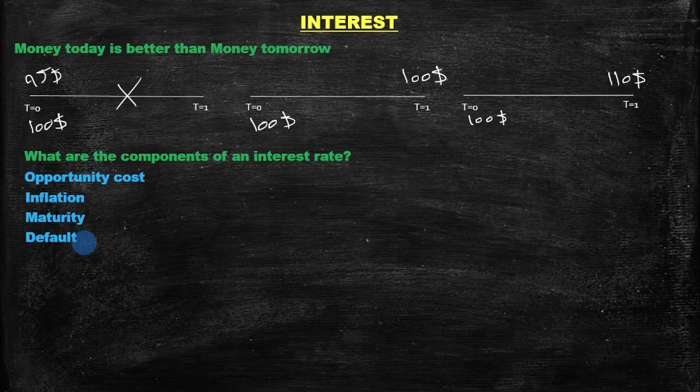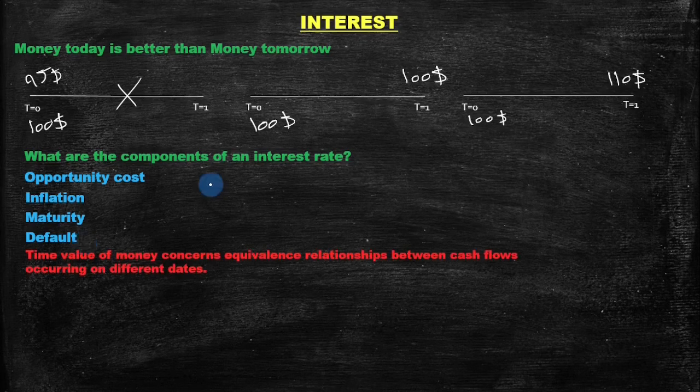Okay, great. So when you hear the words interest rate, now you know it is made up of all these different factors, different premiums. Time value of money concerns the equivalence relationship between cash flows occurring on different dates.